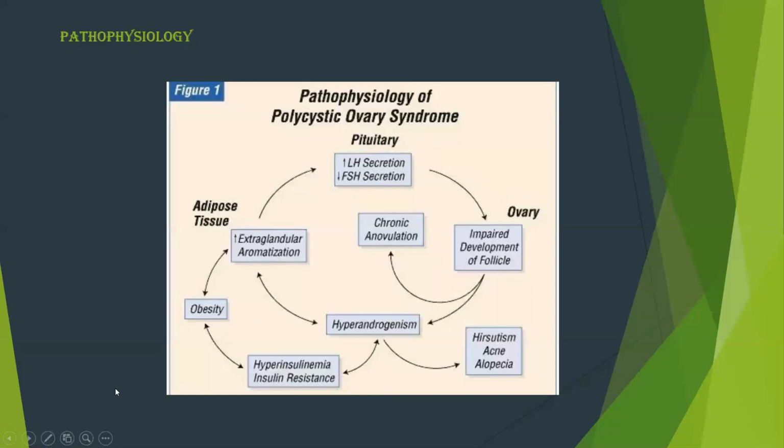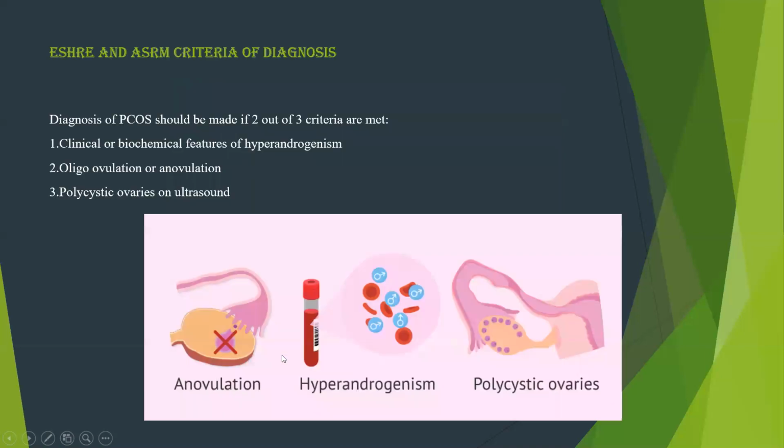And in the pathophysiology, you can see hyperandrogenism, insulin resistance, obesity, and increased extraglandular aromatization are in a cyclic manner. The cycle can go in either direction. You can see the directions of the arrow marks. So this is all about the pathophysiology. Next slide. Next comes the diagnostic features of PCOS.